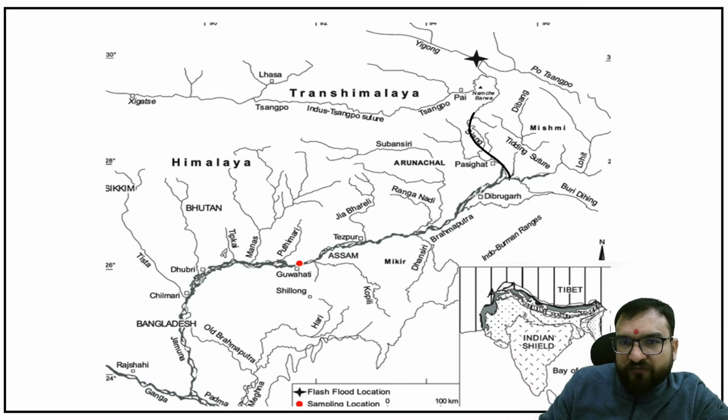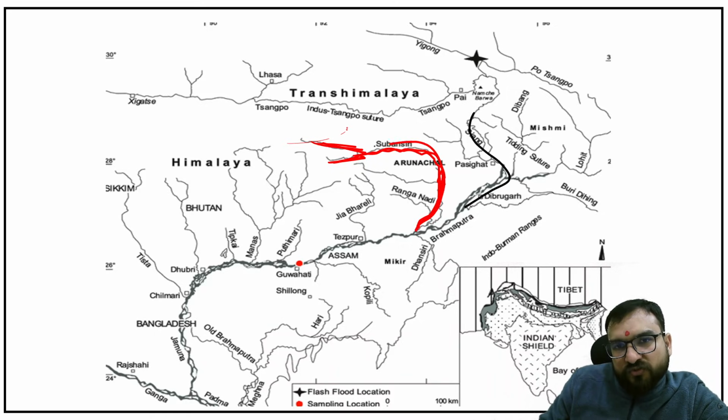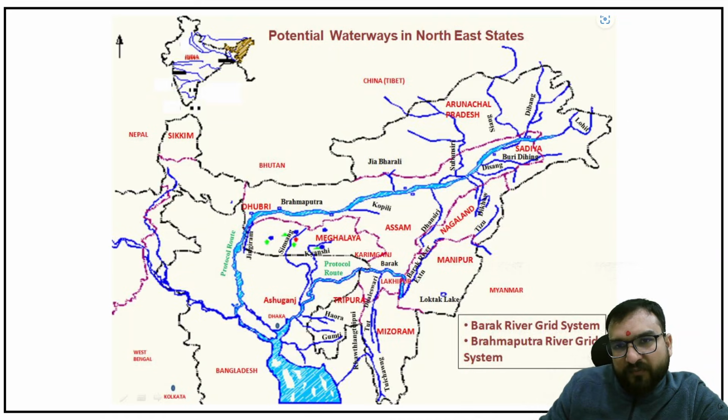Right bank tributaries, the first important one which is coming is Subansiri. Somewhere it will be coming from the top, the Tibetan region itself, you will be finding Subansiri. And Subansiri is meeting near around Dhansari only. Let me show you in another map. Now there will be a lot of channels. Some channel will be merging here, some channel will be going over here. So fixed information you cannot know about where it is pinpointing merging, right?